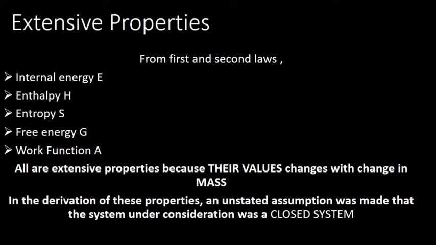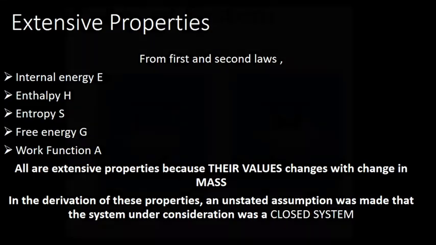Because their value depends on the mass, or their value changes with change in mass. So during their derivation, we have put an assumption that the system under consideration was a closed system. Why did we do like that? Because we want the composition to be constant. We varied temperature and pressure and did the derivations.